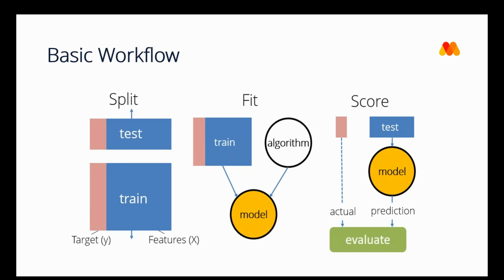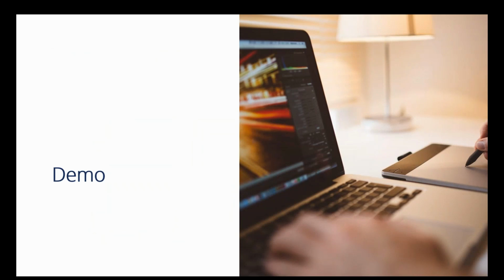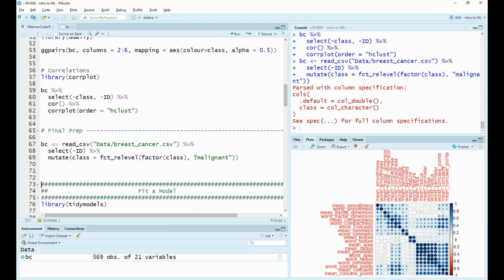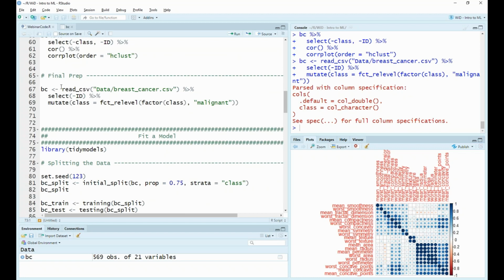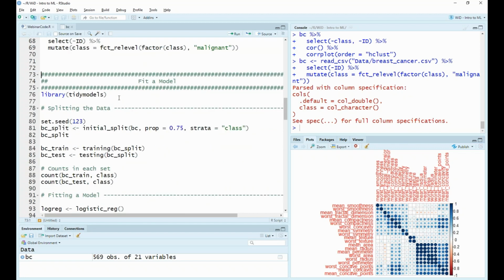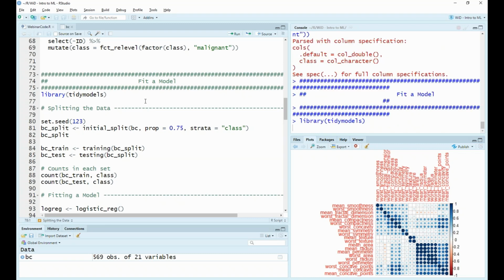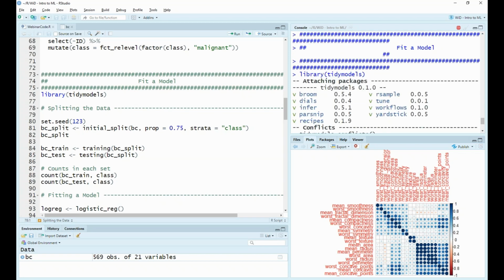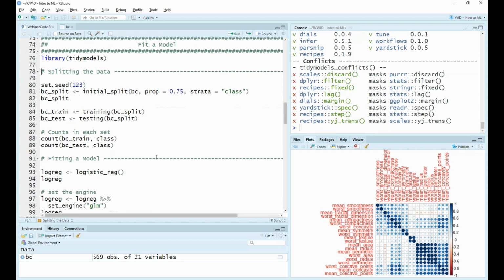So this split, fit, score is the kind of methodology we are going to follow in this webinar. So let's have a demonstration of this. We have already prepared our data, and let's get ready to fit a model. Firstly, we need to load in the tidymodels package, and this is going to load in all the packages required to perform our workflow.